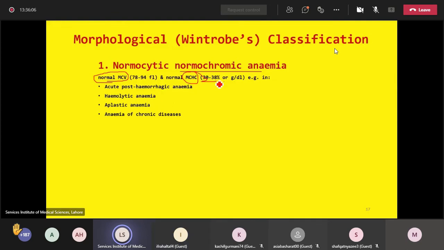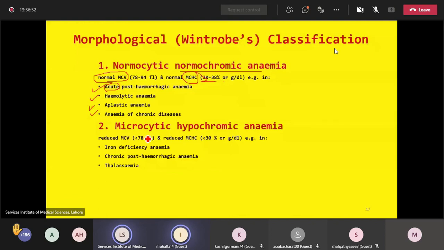So what are the examples of normocytic normochromic anemia? Number 1, acute post-hemorrhagic anemia. Blood loss anemia is also known as post-hemorrhagic anemia. If the blood loss anemia is of sudden onset, the blood indices will be within the normal ranges. Similarly, in hemolytic anemia, MCV and MCHC both will be normal. In aplastic anemia and anemia of chronic disorders, again MCV and MCHC will be within the normal range. All these are examples of normocytic normochromic anemia.